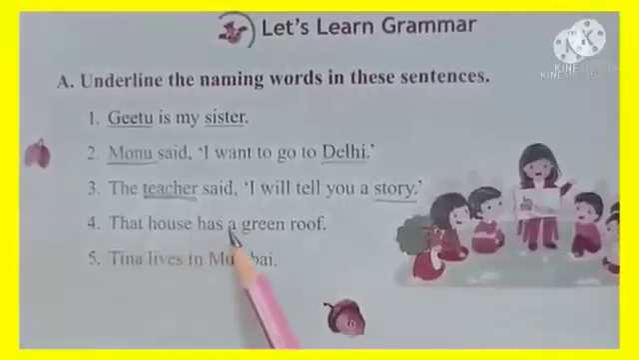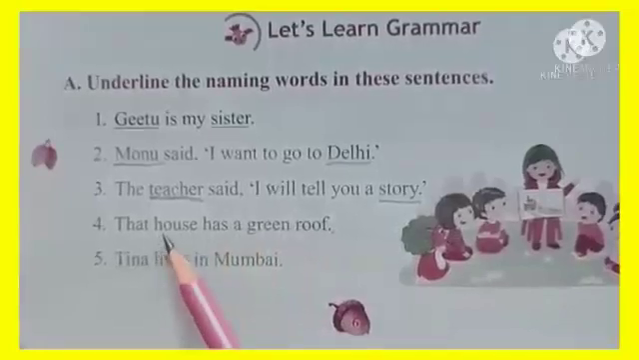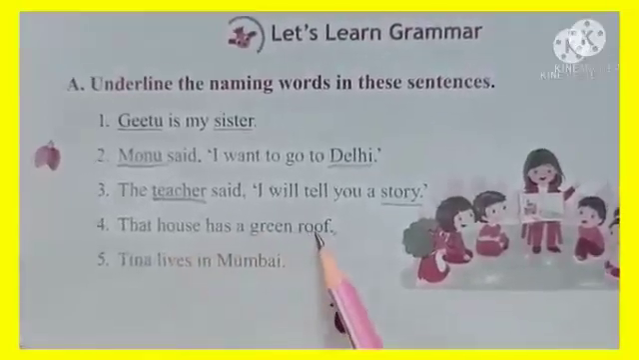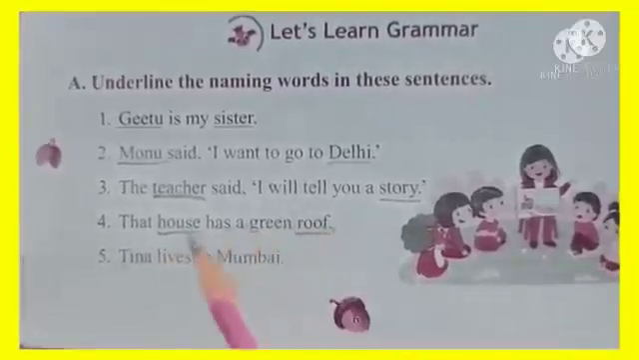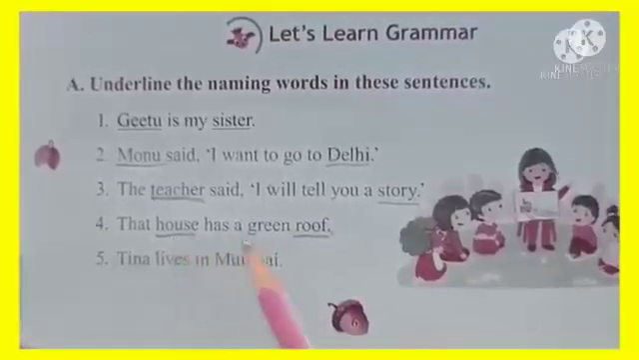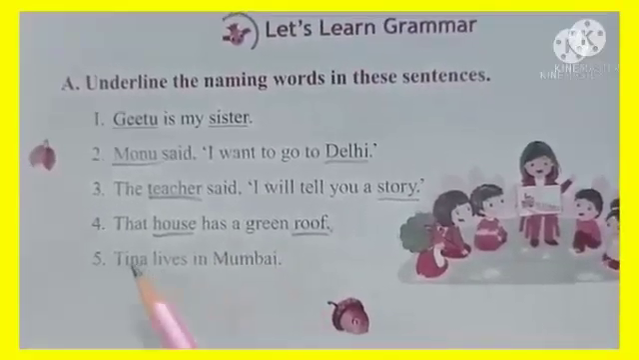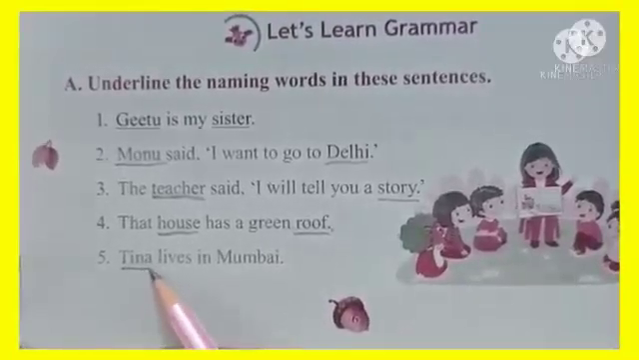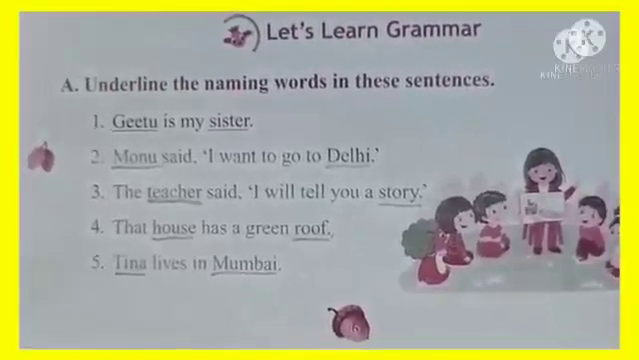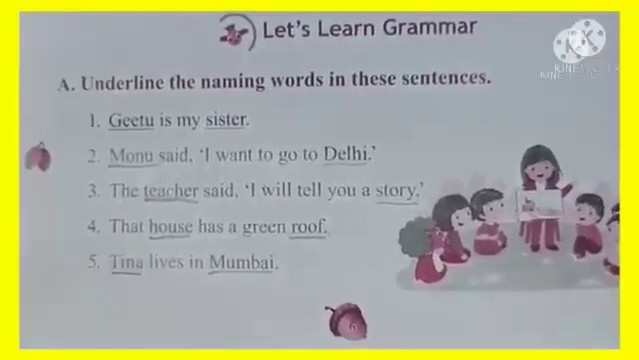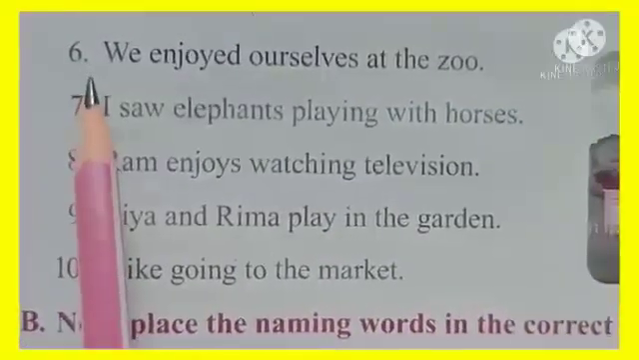That house has a green roof. What can you see and touch over here? What are the naming words? House and roof. So we will be underlining house and roof. You can go to the top of the roof. You can go to your house. So they both are names of places. Tina lives in Mumbai. Again, Tina is a name of a person and Mumbai is a name of a place. You can go to Mumbai. Okay. Now move to the next page. Page number 7. Point number 6.